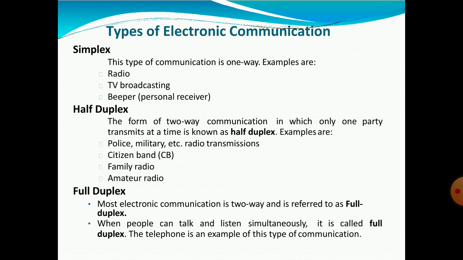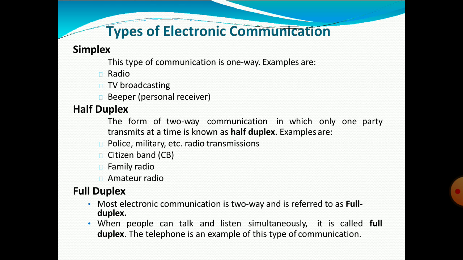Half duplex is a form of two-way communication in which only one party transmits at a time. Examples are police, military, etc., radio transmission, citizen band, family radio, amateur radio. You can see the walkie-talkie example. At once only one person can speak, that is called half duplex.